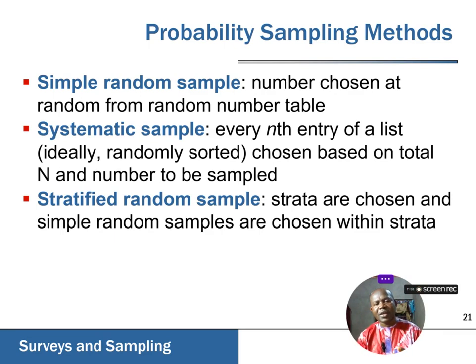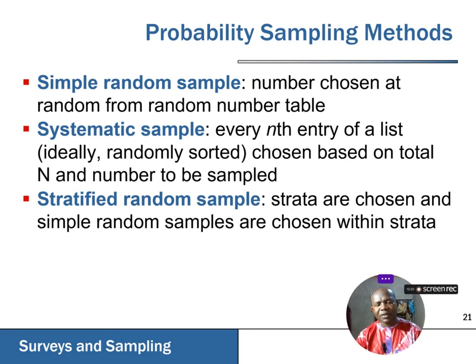The simple random sampling and the systematic random sampling are most appropriate when you are dealing with a homogeneous population. For a homogeneous population that is small or moderate, you use simple random sampling. But for a homogeneous population that is very, very large, you're most likely going to be using systematic random sampling.